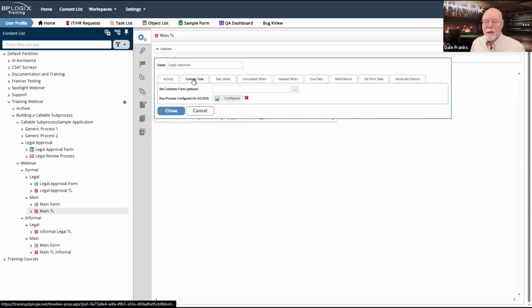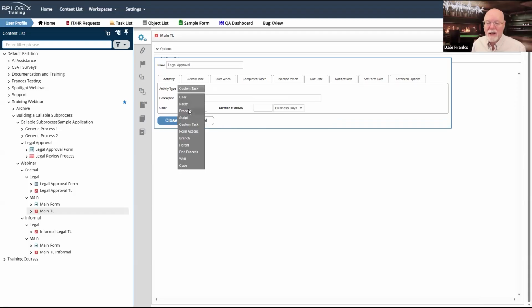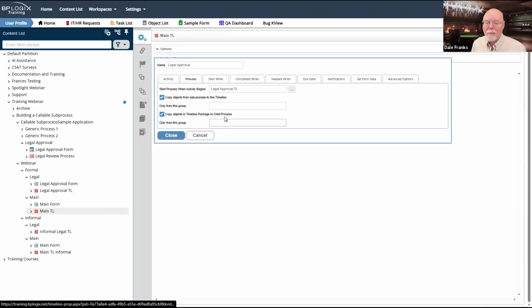I think in most cases you would not do it this way. In most cases you would in fact use the process task type so that you call that process and halt your main activity. Most of the time when you're calling a legal approval, whether they say you can do this or not depends on whether your parent process can complete.